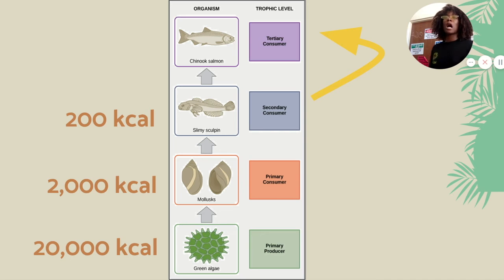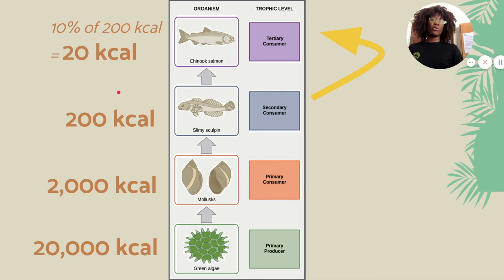Now how about the top level of this food chain? For the tertiary consumer, that's the top level of this specific food chain, how much energy can we expect for them to have? 10% of 200, which is literally only 20. So look down here at the bottom. At primary producer, that's 20,000 kcal. That's so much energy. It's so crazy. But then as we go up, we're losing 90% of it each time.